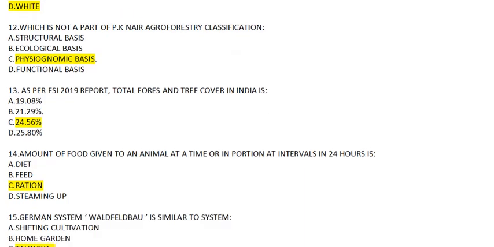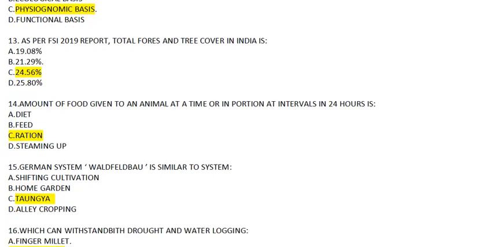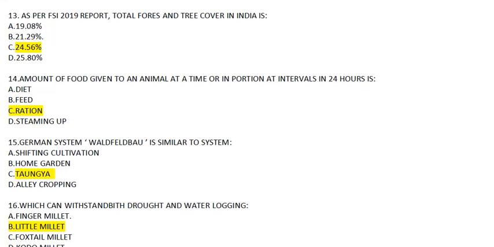Question number 12. Which of the following is not a part of P.K. Nair agroforestry classification? All these, structural basis, ecological basis and functional basis, are the part, while physiognomic basis is not a part. Then coming to question number 13. As per FSI report 2019, total forest and tree cover in India is how much percent? Answer to this will be C, 24.56. This also you have to remember. This is a data-based question which always comes in exams, and this you have to remember.